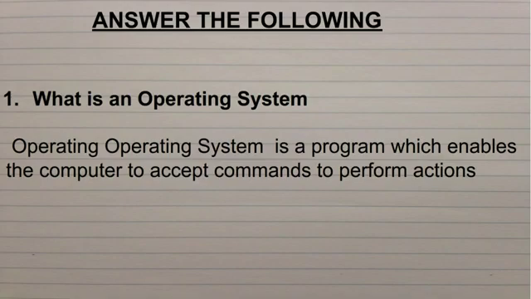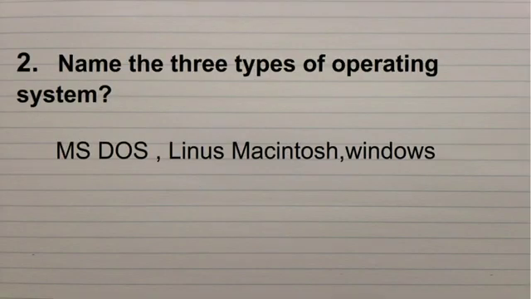Then the first question in the second Roman, answer the following. What is an operating system? Operating system is a program which enables the computer to accept commands to perform action. Then the second one, name the three types of operating system: MS-DOS, Linux, Macintosh, Windows.